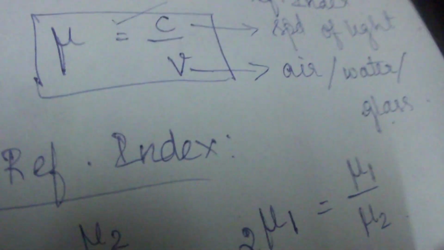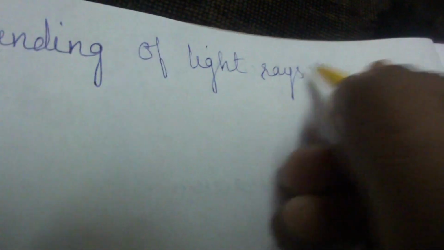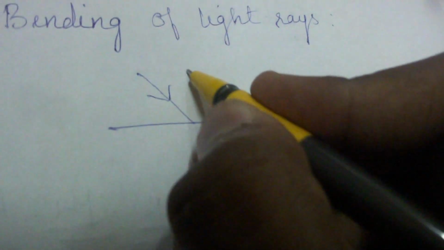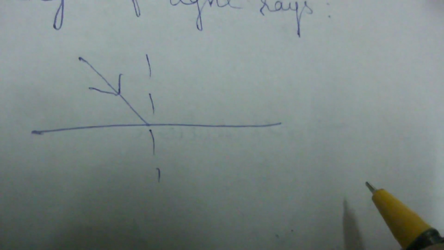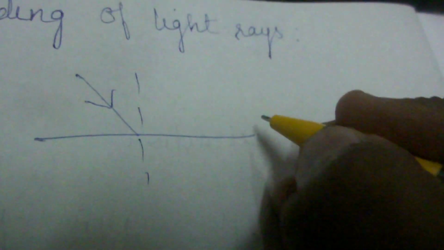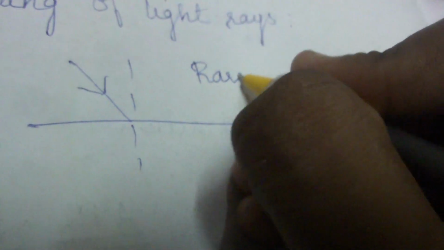Okay, so then we have to know about bending of light rays. How do these light rays bend? I told you that when there is an interface and there is an incident light ray, it either comes towards the normal or it goes away from the normal. So when does it come towards the normal and when does it go away from the normal? When it comes from a rarer to a denser medium.